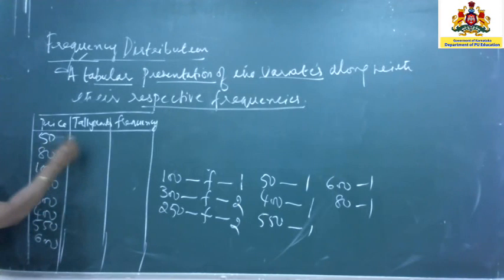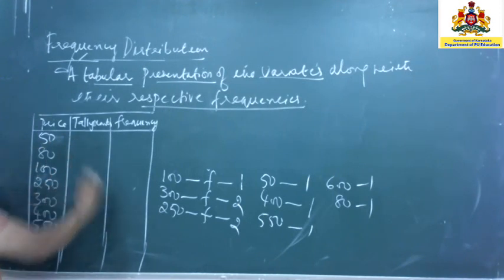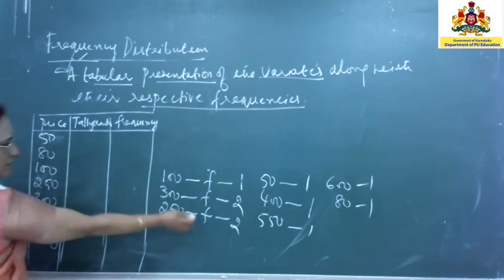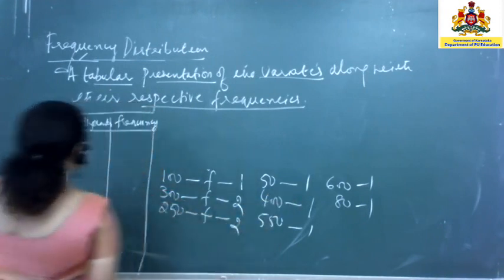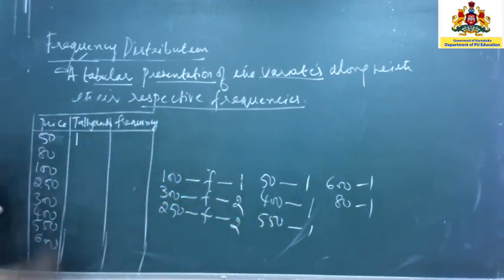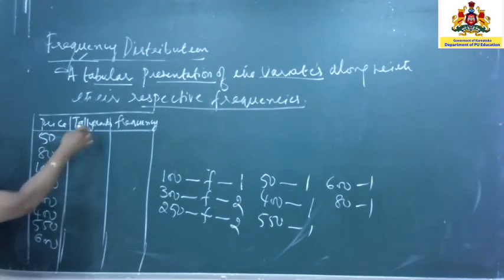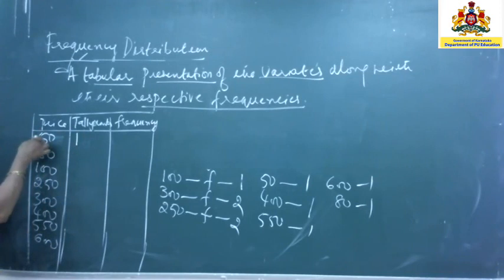Now I'll tell you about these tally marks. First number is 50. How many times has it appeared? Once. So you will draw one vertical line. That is a tally mark. A tally mark is nothing but the vertical line which represents the number of times this variate 50 has appeared.